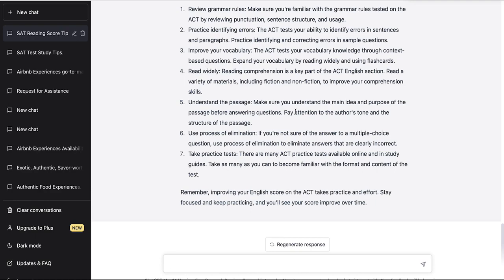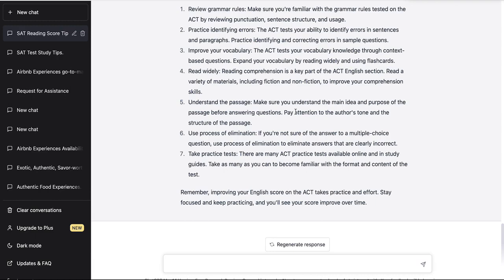Point 5 says understand the passage. Make sure you understand the main idea and purpose of the passage before answering questions. Pay attention to the author's tone and the structure of the passage. Yes, they pick passages from all kinds of times and all sorts of fields, right? They pick passages from science, they pick passages from art, passages from literature. So you want to acquaint yourself with a variety of material.